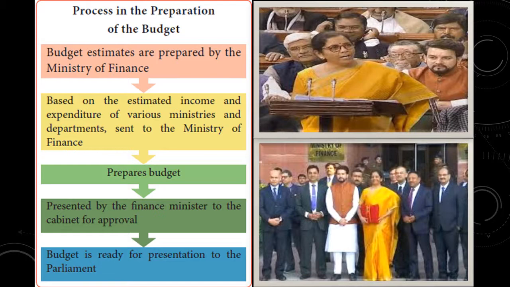See the picture on the right hand side. Can you guess who she is? Yes, right. She is Mrs. Nirmala Sitharaman, the Finance Minister, presenting the annual budget in the Parliament for the financial year 2020-21. See the picture below. She is standing along with all her colleagues of the Ministry of Finance before presenting the budget in the Parliament.